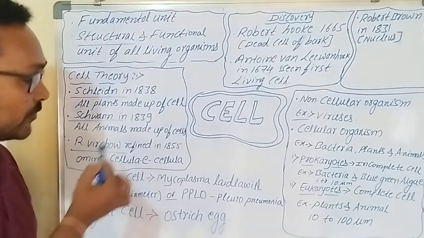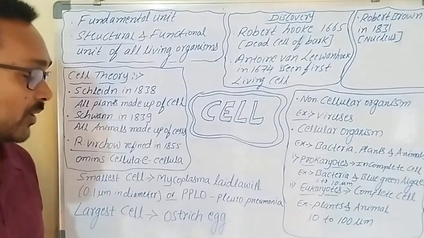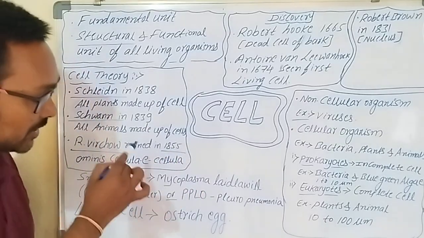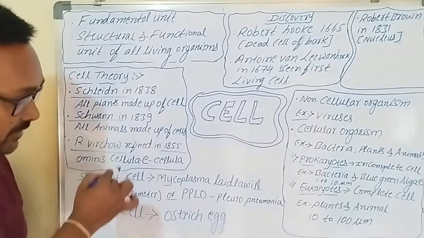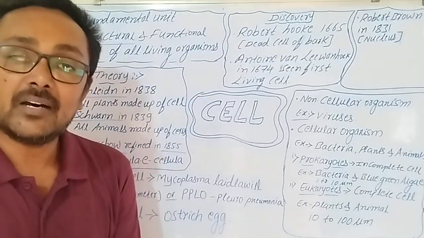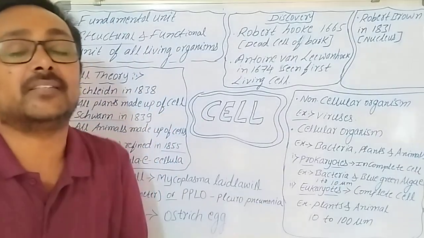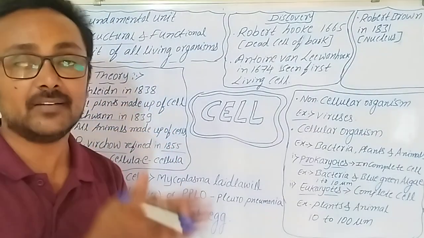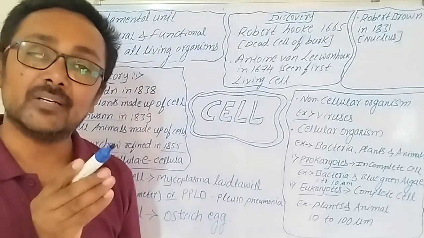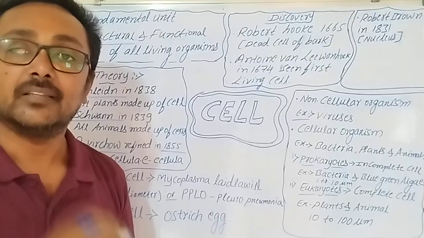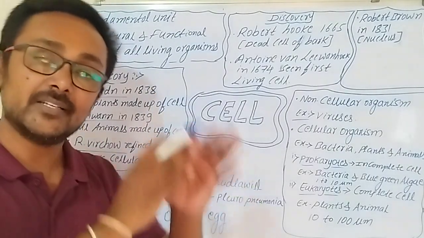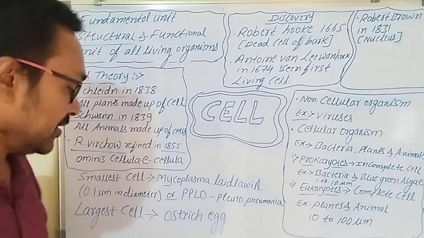And Virchow later modified the cell theory in 1855. He said omnis cellula e cellula, in the sense that all living organisms arise from pre-existing cells. There will be one cell, and from that cell we all arise, meaning cells give birth to another cell with the help of a pre-existing cell. पहले एक cell रहना चाहिए, उसके बाद ही दूसरा cell exist होता है.